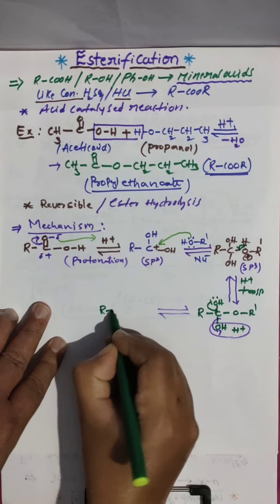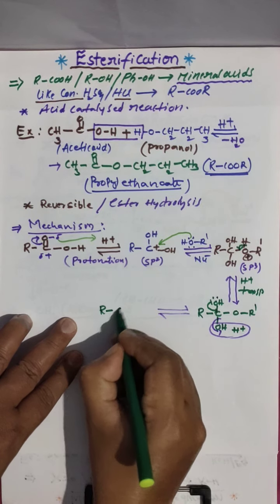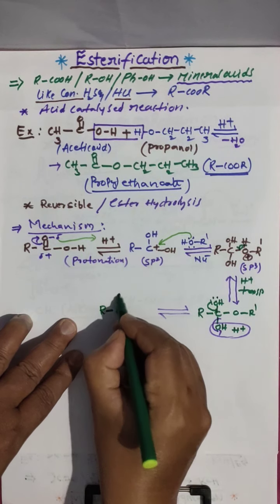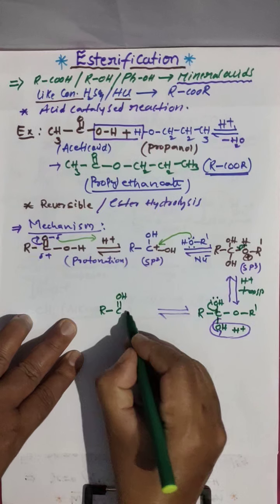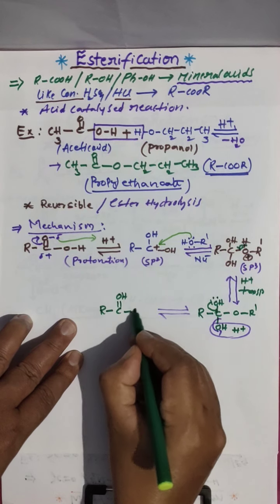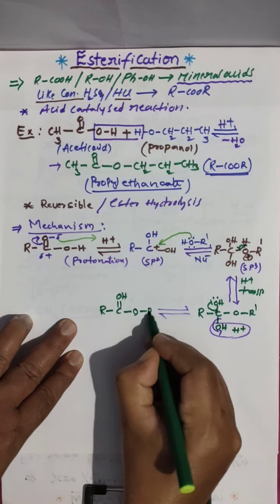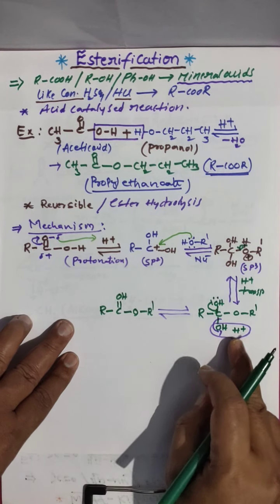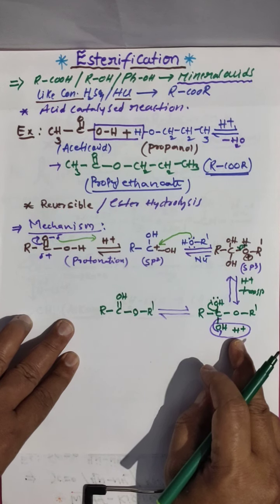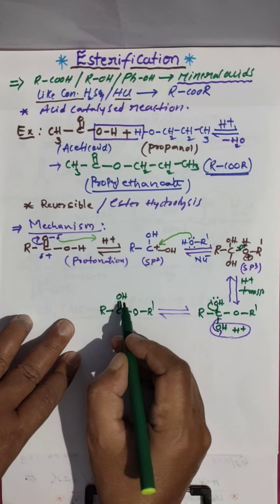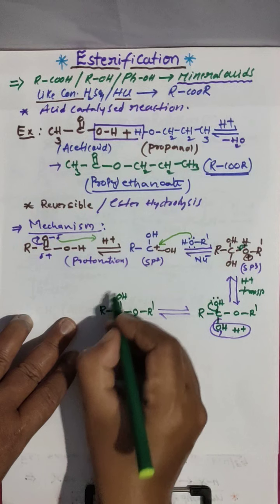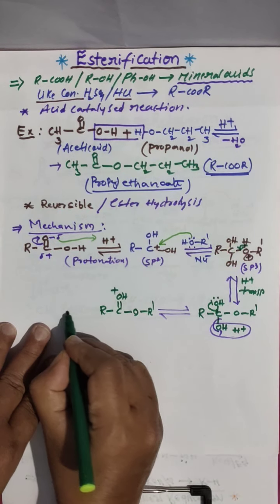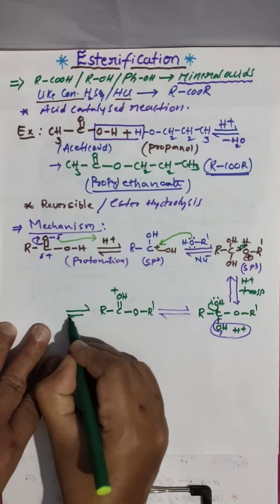What intermediate are you getting? C double bond. Here this lone pair is shifted to here, the OH bond, and water is gone. O and here we have R dash. Clear? And this is water we have. And here we have OH. This has given a lone pair, that's why there is a positive charge. And next step.